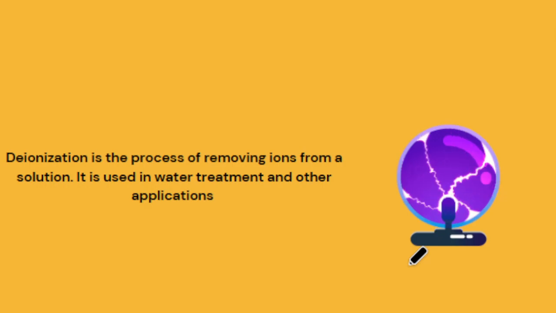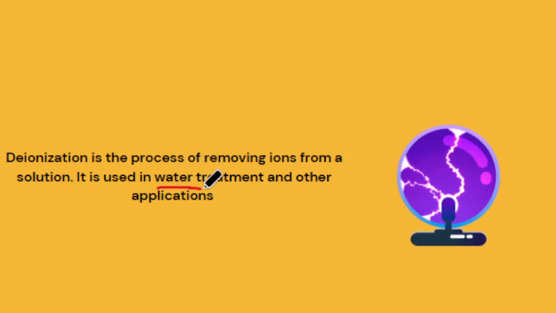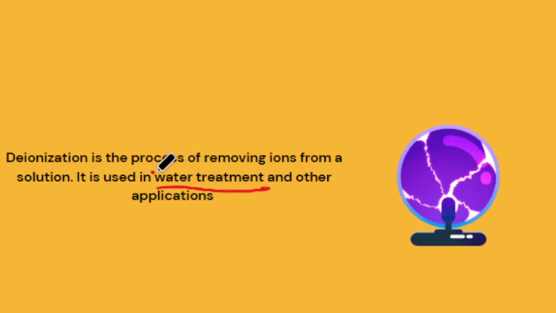So the plasma deionization state is important for water treatment. It's very important. Okay, that's it.